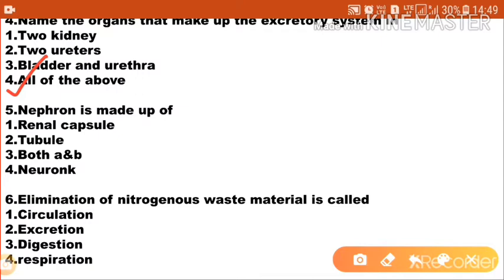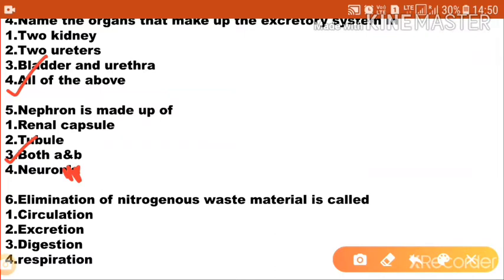And the next question: nephron is made up of option 1, renal capsule; option 2, tubule; option 3, both A and B; and option 4, neuron. Not neuron, it's nephron. So the correct answer is: nephron is made up of renal capsule and tubule, both A and B. Option 3 is the correct answer. So each nephron is made up of renal capsule and tubule.